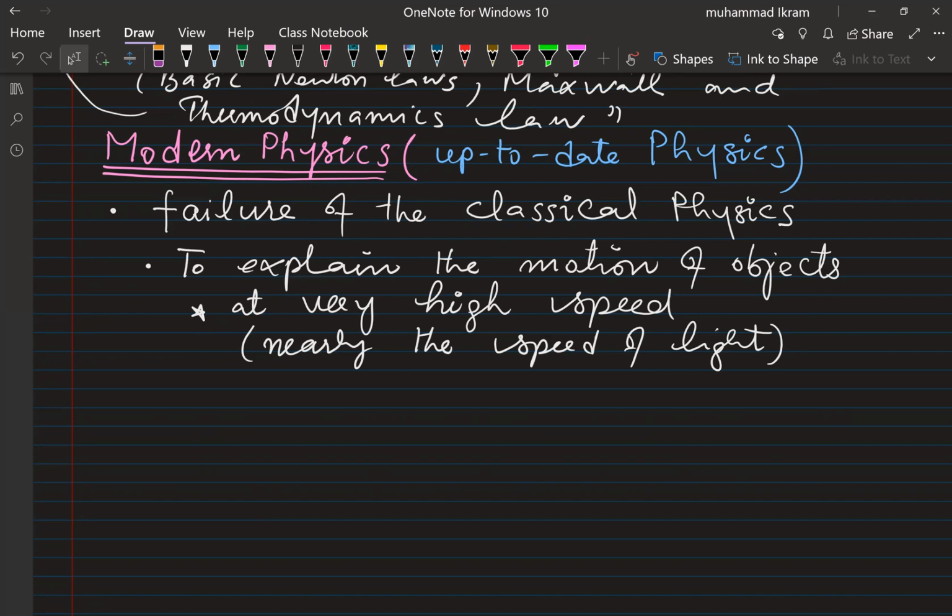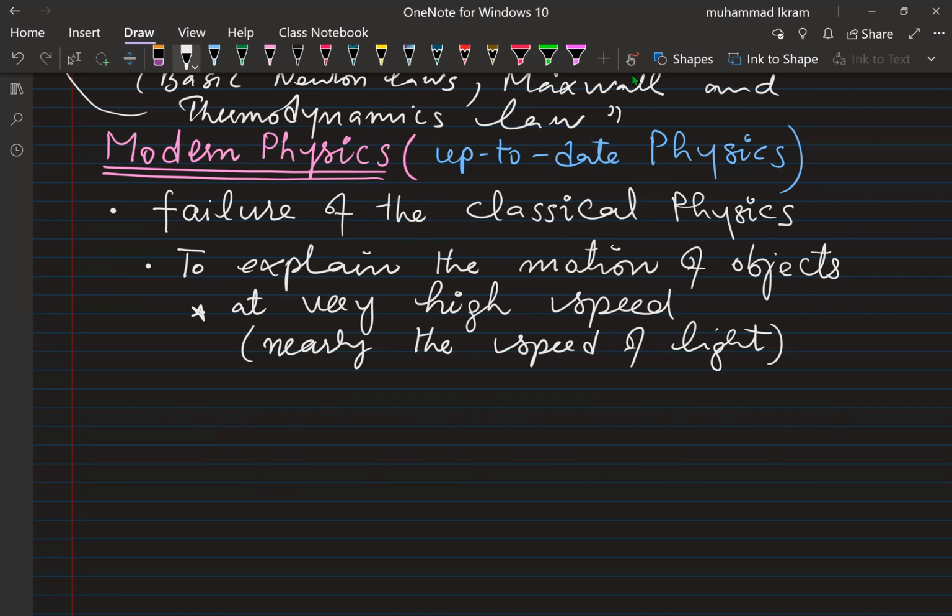This is something very strange, whether time can be affected by motion. Our mind does not accept it, but for physics it is true, and it has been experimentally proved. So the laws of classical mechanics fail to explain this phenomenon.